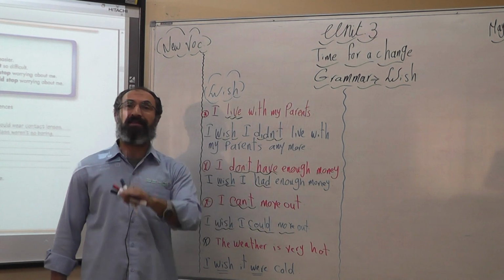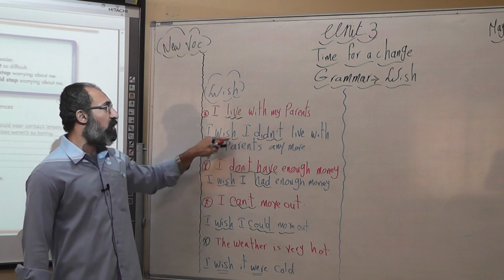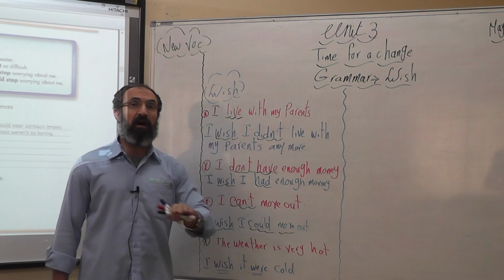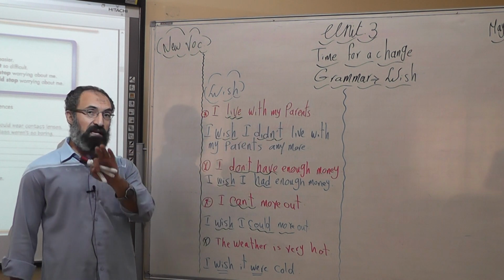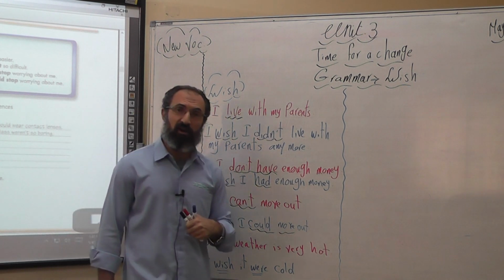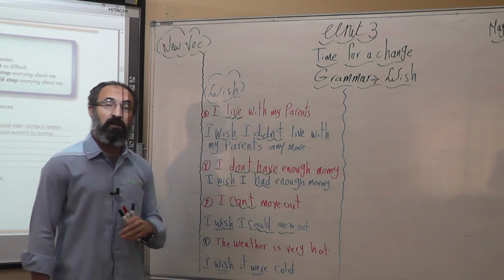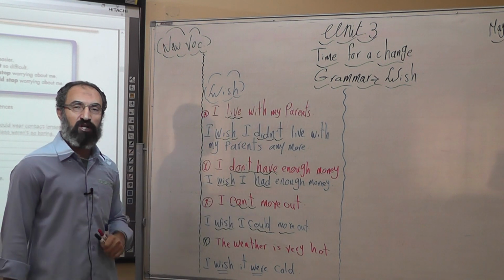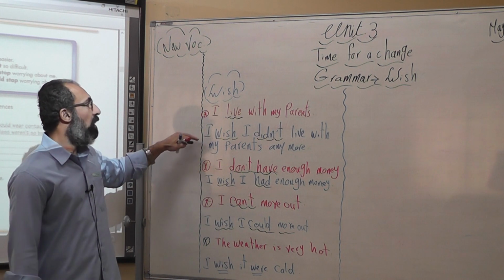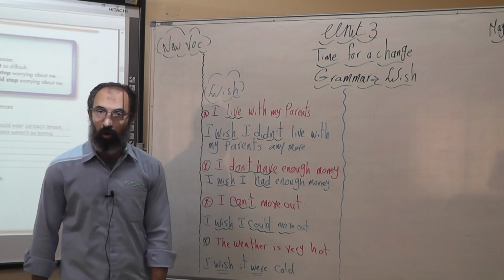It's the negative simple past form. So, I wish I didn't live. I cannot say, I wish I don't live, because, as I mentioned earlier, we are focusing on the simple past tense in order to express a wish at the present time. So, again, I wish I didn't live with my parents anymore.